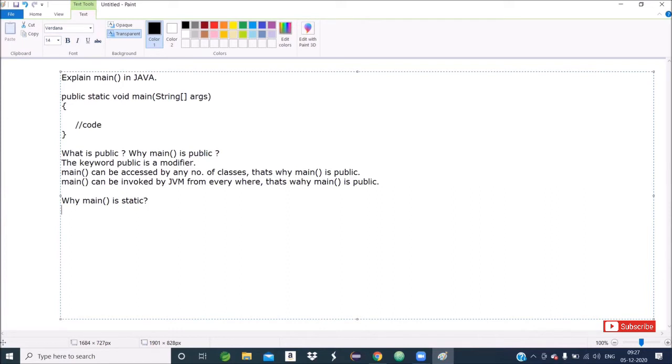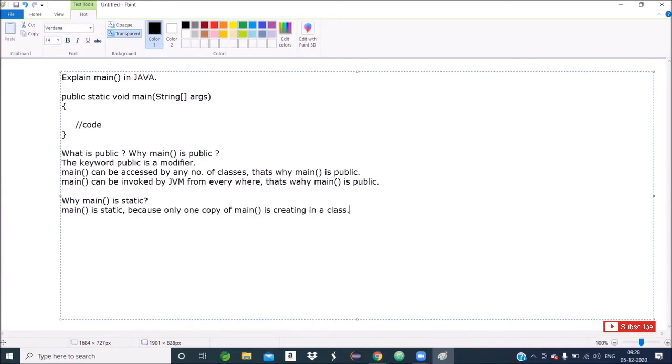So main method is static because only one copy of main method is created in a class.